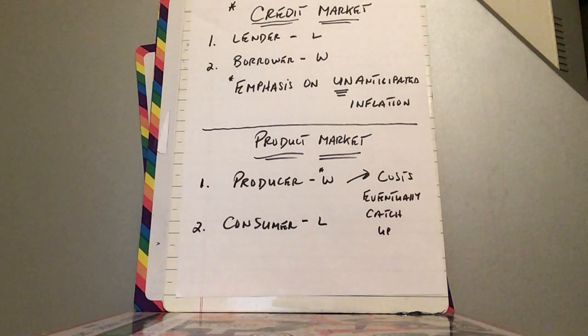So with the product market, the producer may temporarily win as long as the costs of production are fixed for a while. Once those costs of production vary and the suppliers can increase their cost to the producer, then the producer could also lose. But the consumer loses. The consumer is paying higher prices on a fixed income and is losing purchasing power.